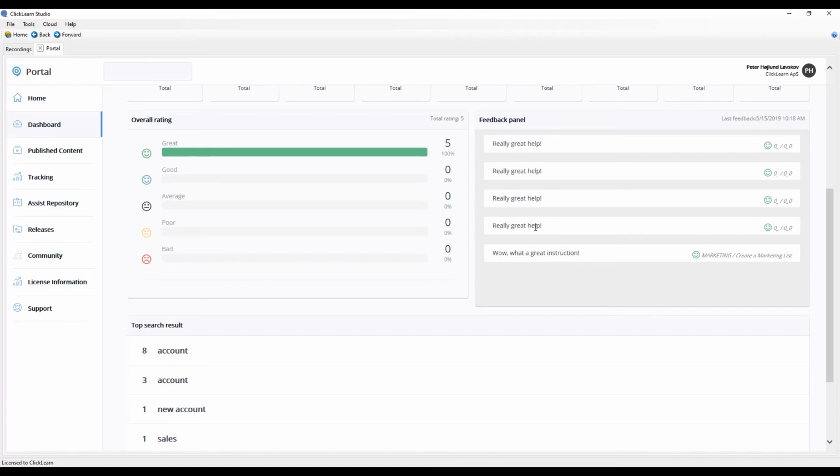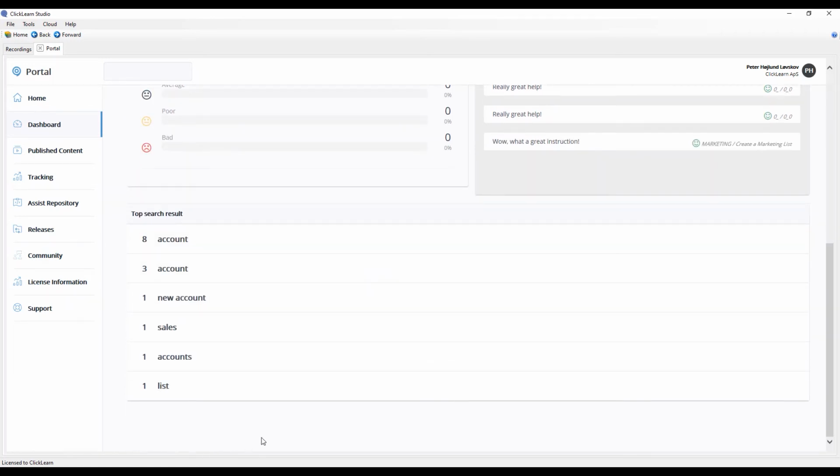Since the learning portal that I created was completely searchable, well, then you can also see what are they searching for, what are they looking for. Now you can be proactive and see, well, have I provided this information? If not, go in, record it, add it to your learning portal, hit publish, the URL will be updated, and instantly they will have access to it.